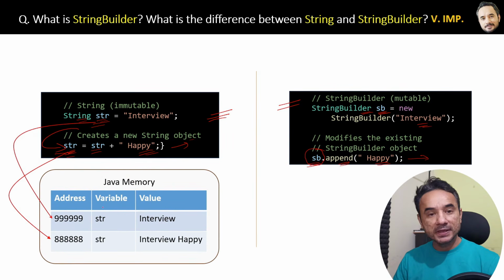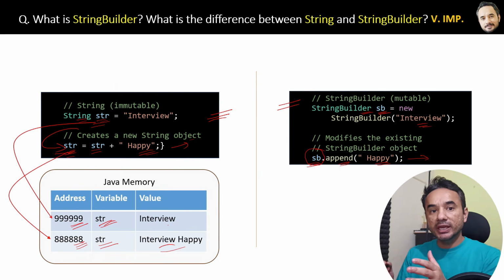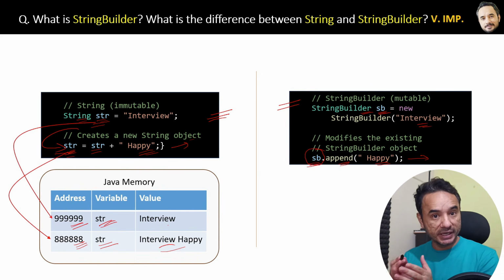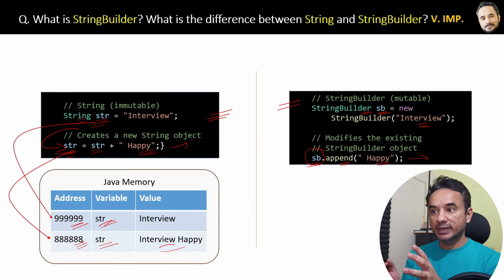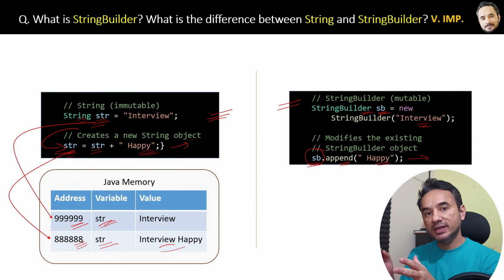If you see, inside the memory, the first variable str has a different location, and the second variable str will have a different location. Meaning every time you modify this str variable, a new variable is created inside the memory. That also means once a string is created, it cannot be changed, and that's why we call string immutable.